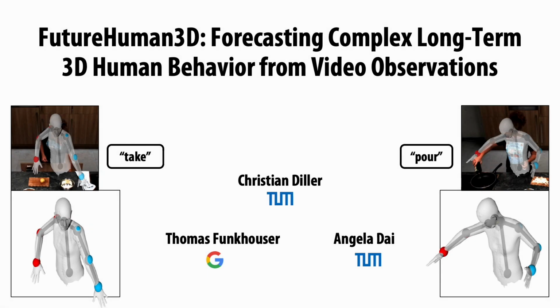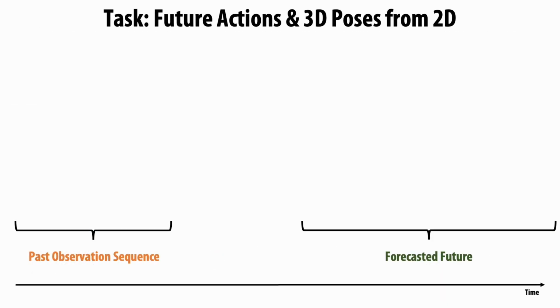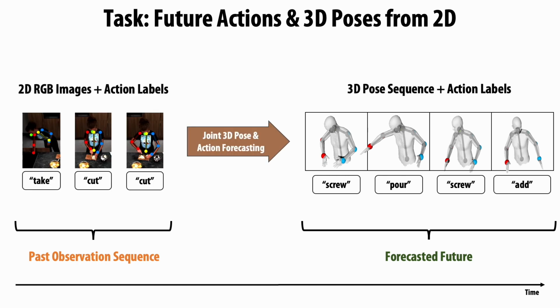We propose a generative approach to model future human behavior in 3D based on 2D observations without paired 3D data. We focus on complex long-term behavior with multiple steps. To tackle this, we jointly predict action labels and corresponding 3D poses. For broad applicability, our approach only requires readily available observations in 2D.